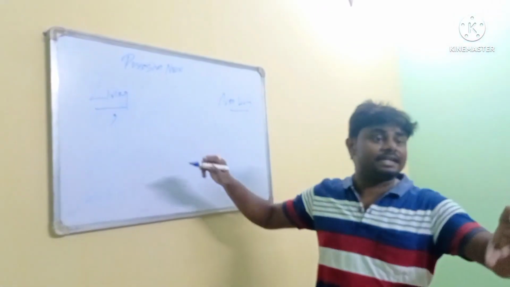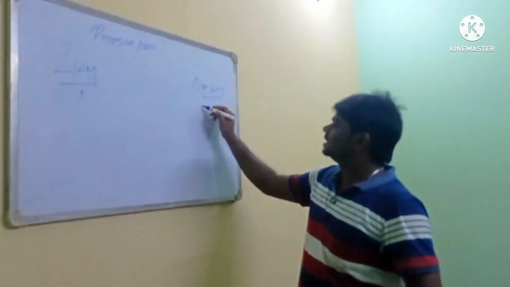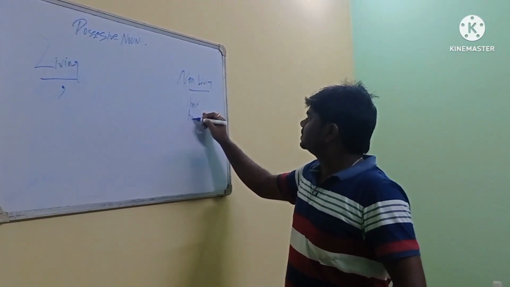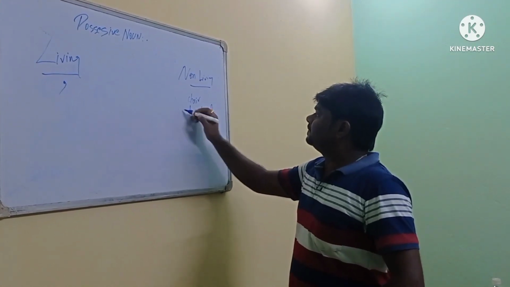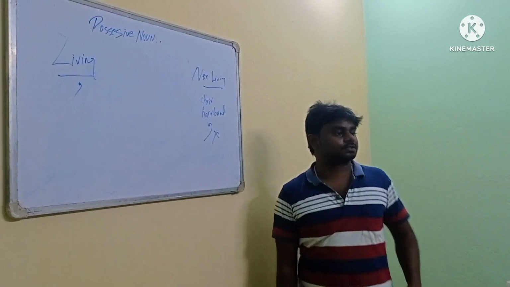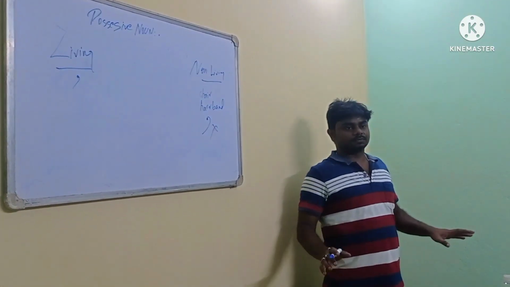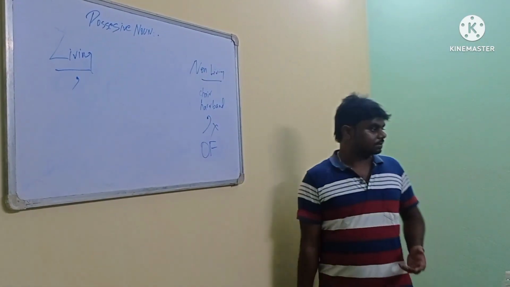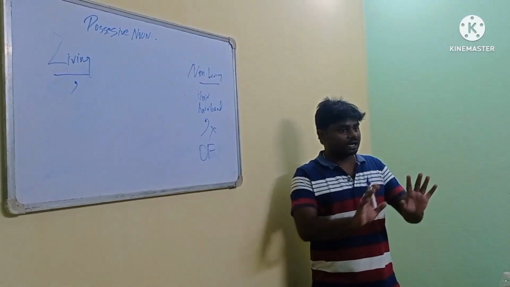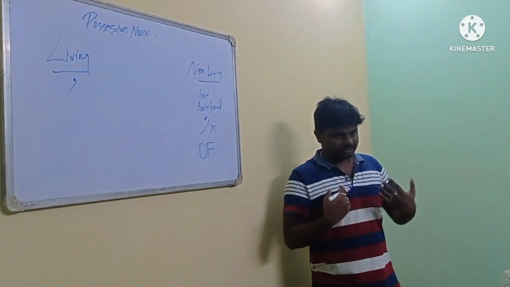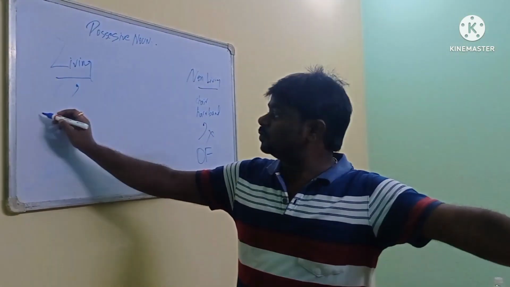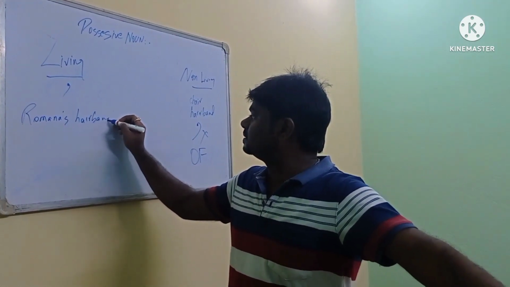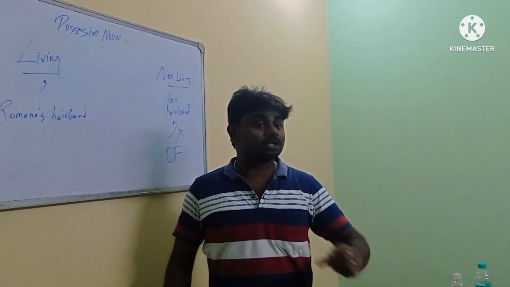But when it is a non-living thing, for example, chair, hairband, here we will not use apostrophe. Instead of apostrophe, we will use of. Now understand carefully. It is very confusing till now. I will explain. See. What did I say? Romana's hairband. Okay? Clear everybody?